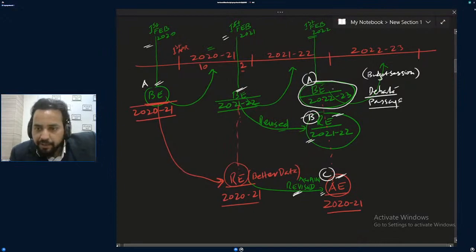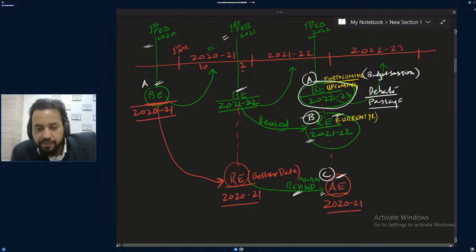Yes, it is the upcoming year. Abhi start nahi hua na? Budget estimate is presented for the upcoming year or forthcoming year. Abhi jo aane wala hai. Upcoming year. And abhi jo chal raha hai, that is called the current year. This is the current year, which is running right now.